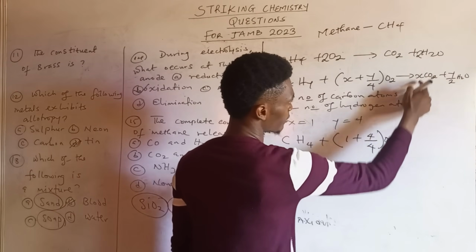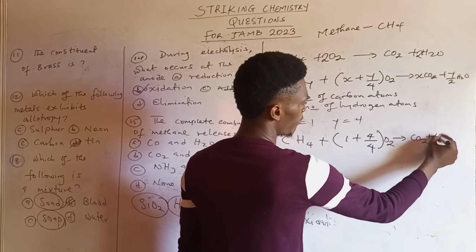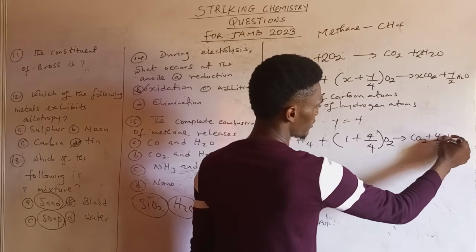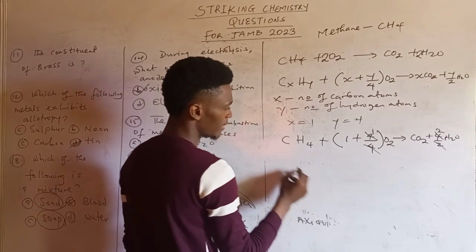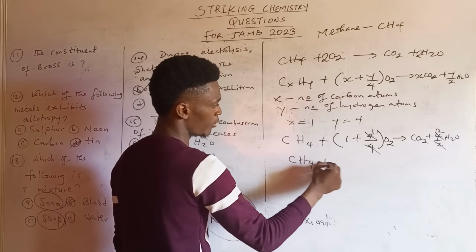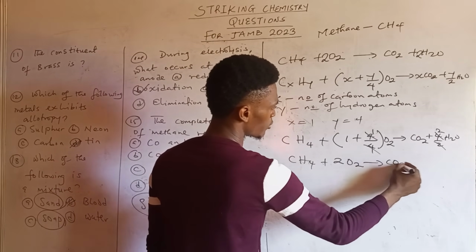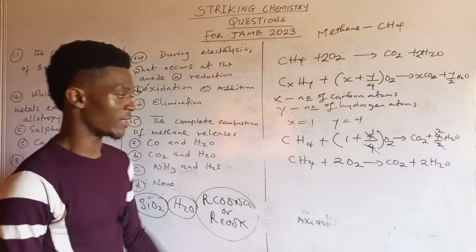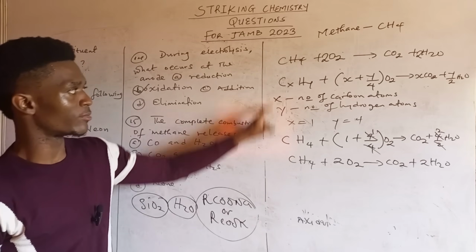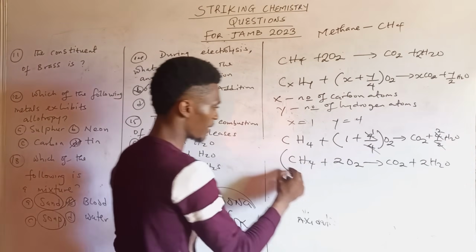Then to give, you don't need to write 1 here, because it's obvious it's still 1, CO2. Then plus 4 over 2 H2O. So 2 into 4 is 2. Then 4 into itself is 1. So that becomes CH4 plus 1 plus 1 is 2 O2 to give CO2 plus 2 H2O. So the reaction is balanced. If you compare this to this, they are the same. Yes. So this is a balanced reaction.